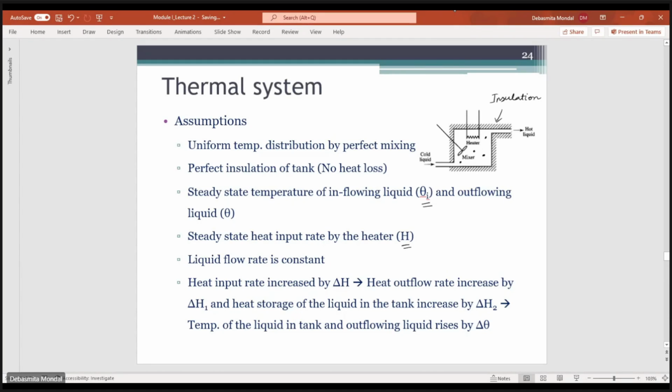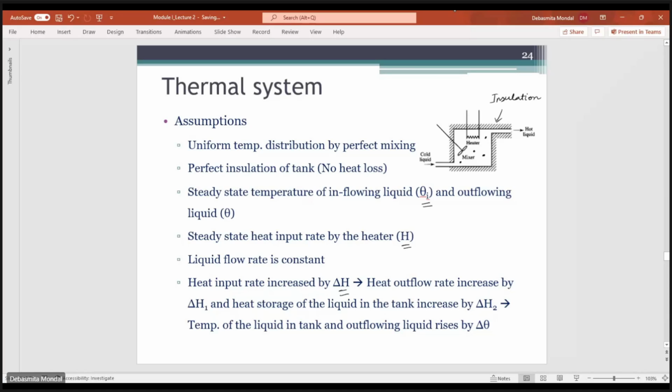Okay, so if these are the cases, now let us say that we increase the heat input, which previously was H, by an amount of delta H. The moment there is a change in the heat from the steady state, the heat outflow rate will increase, say by delta H1, and the heat storage rate of the liquid will also increase, by delta H2.